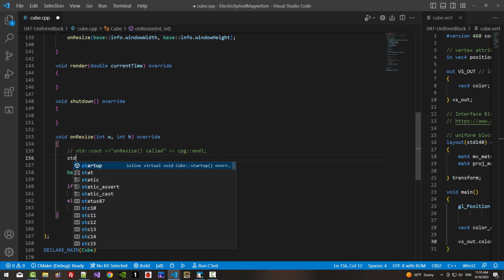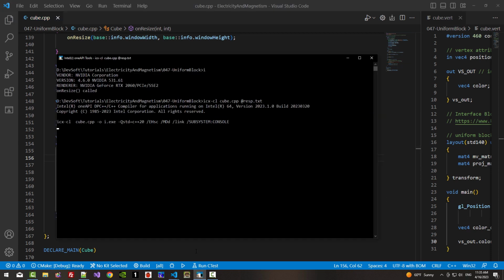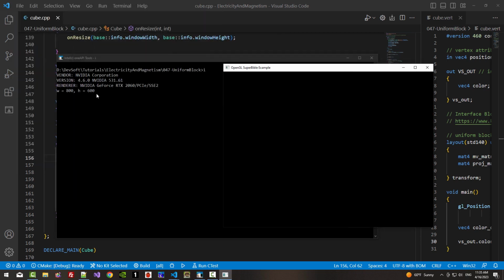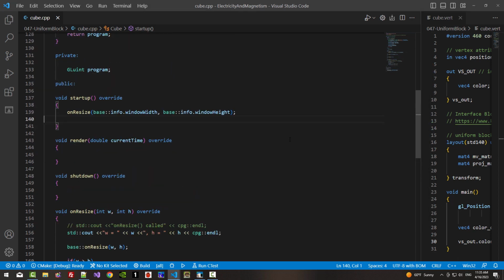Here std::cout w, h, cpg, and there we rebuild CLSI. Now we can see w is 800, h is 600 by default. Now close it. Scroll up.